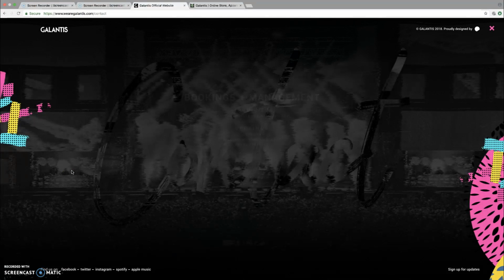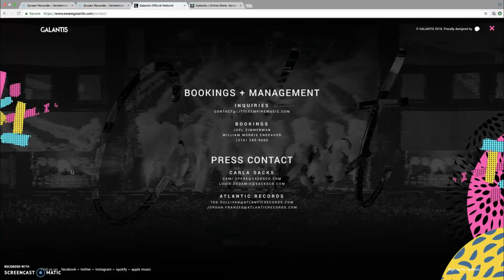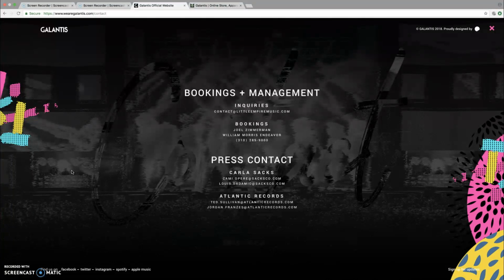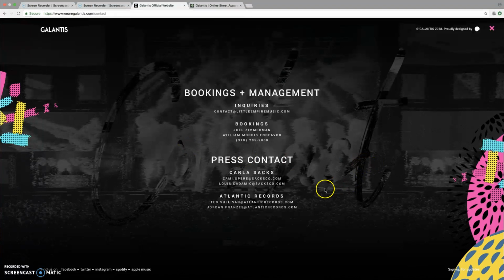And as you see, the last bit, contact, yep, they're still carrying on with the color scheme, and everything's just nice and neat. You see booking and management and press contact, it is aligned in the middle of the page. It's not on the side or on the bottom, it's nice in the middle, so it's where people can see. It's nice and big so people don't have to go next to it and see it, and it's just nice to look at. And it's still carrying on with the same background.